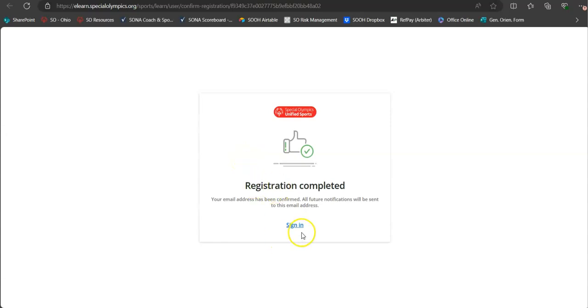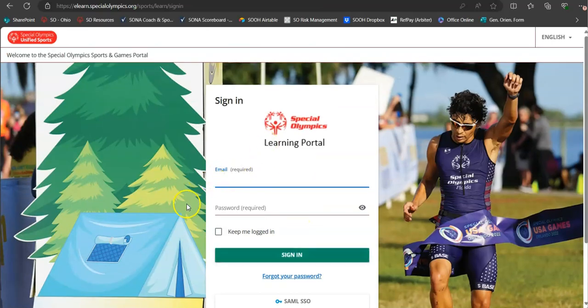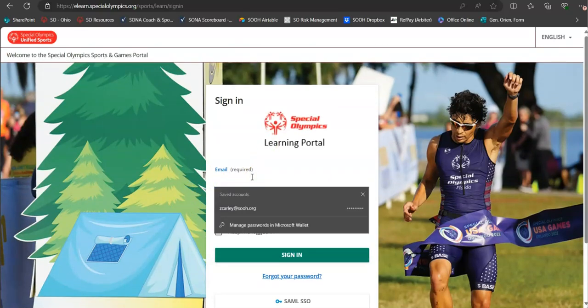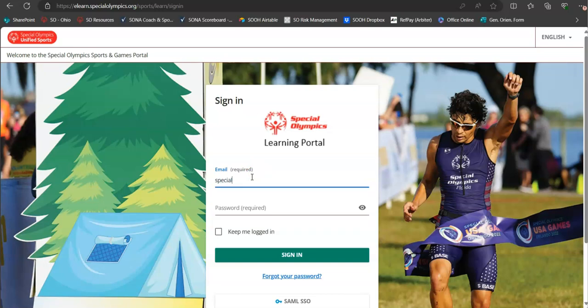Registration complete. That's all great. Then we can hit this sign in button. It's going to take us back to that page, and then we will type in what we just made.